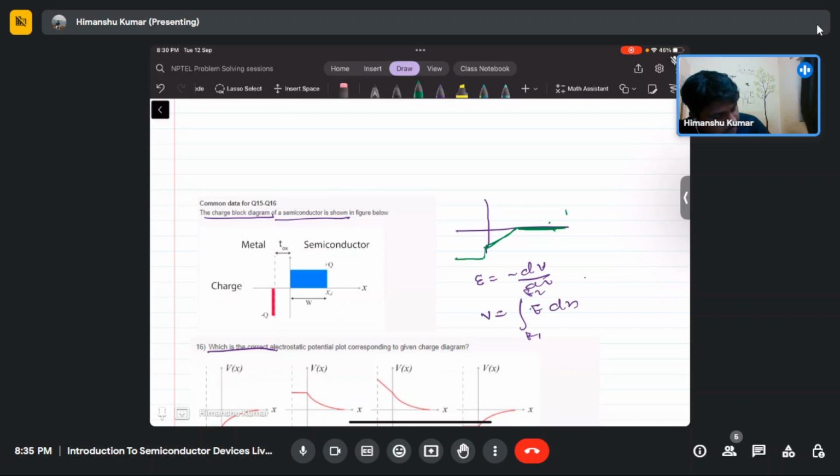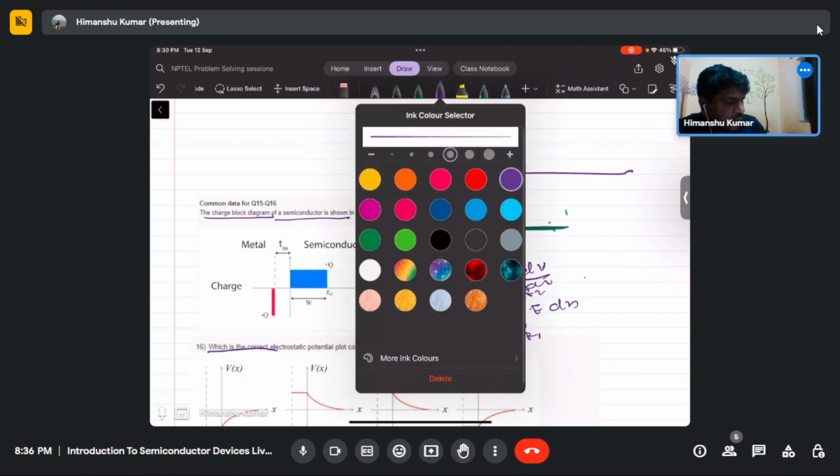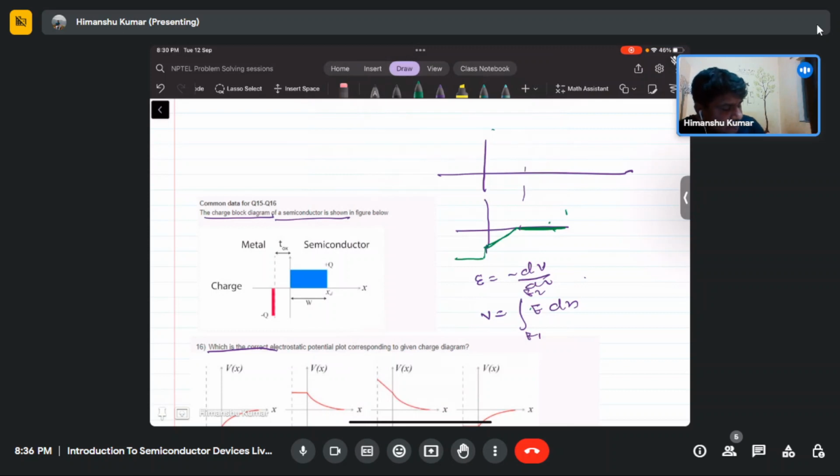If we start plotting the potential profile, if we draw this boundary and this boundary, the potential profile will look like this. Beyond this, if we assume the depletion condition, the area under the curve will be 0.